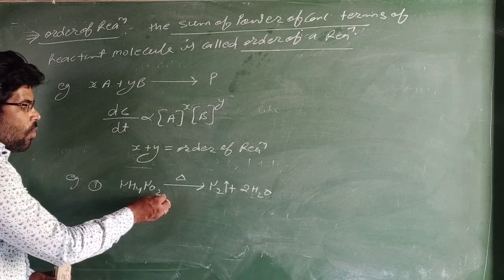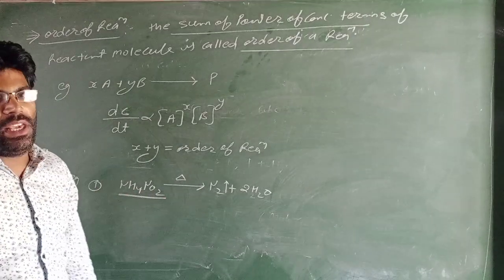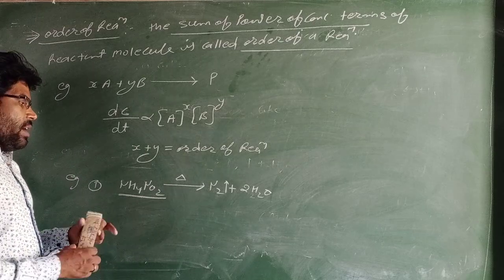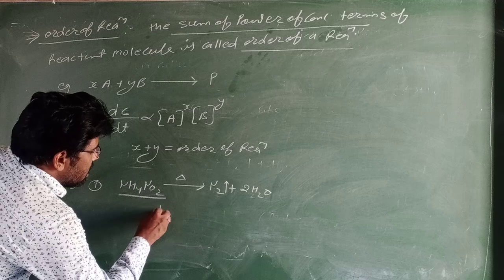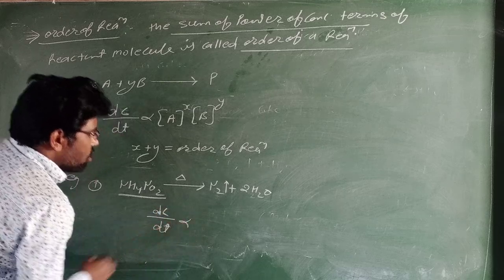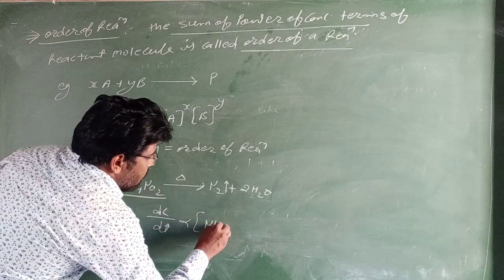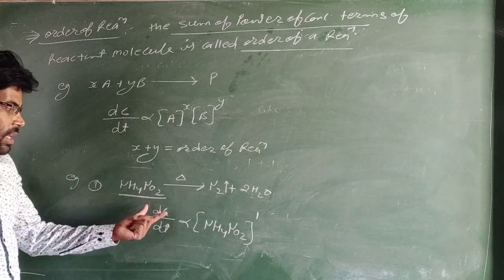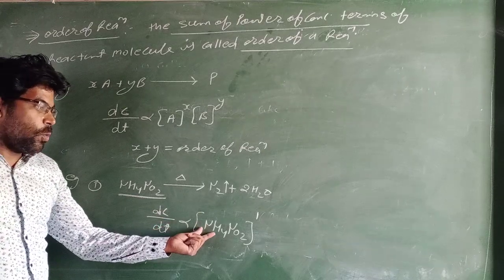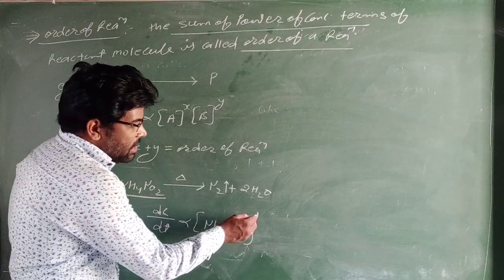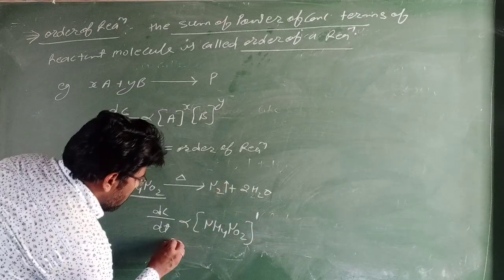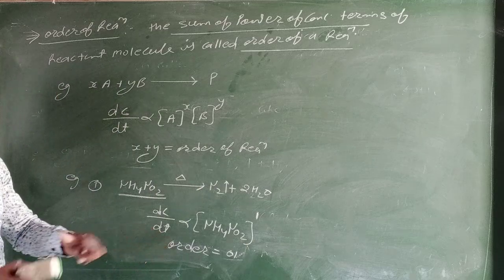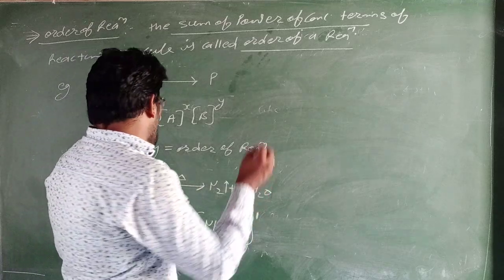In this reaction only one NH4NO2 molecule takes part in the chemical reaction, which means the rate of reaction dC upon dt is proportional to NH4NO2 की power first. इसकी power कितनी है, first. So order equal to 1. इस reaction का जो order है वो order 1 होगा.